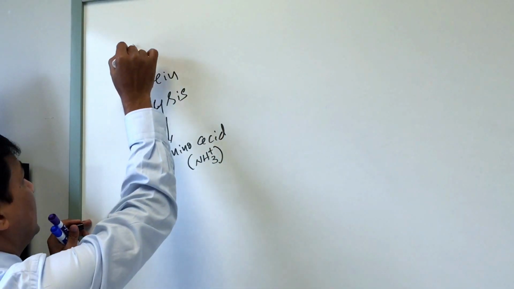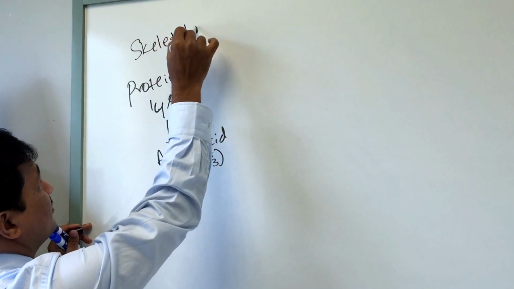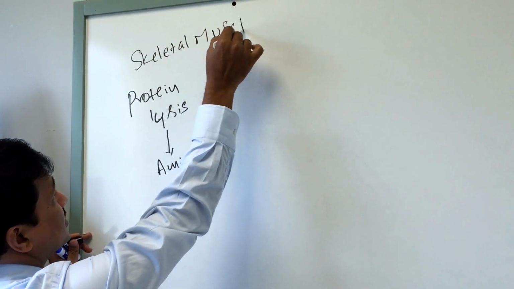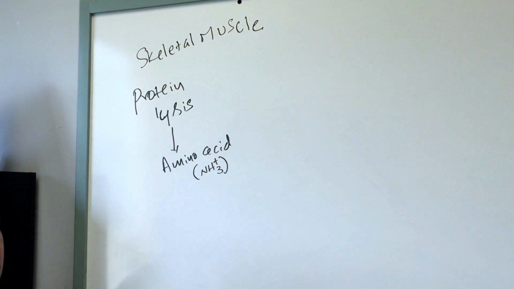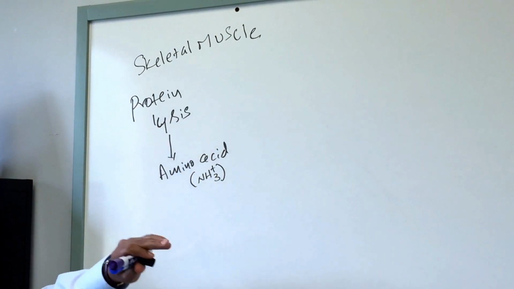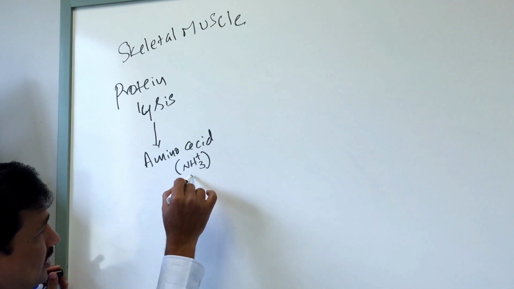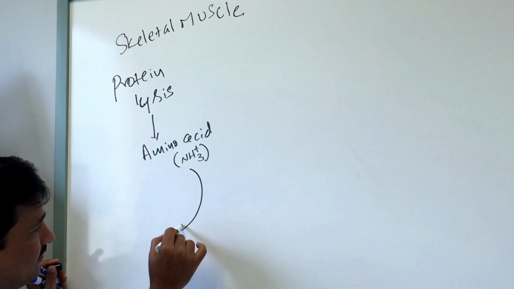So this is in the skeletal muscle. I'll take skeletal muscle as an example. Why am I taking skeletal muscle as an example? Because the majority of our body protein is in the skeletal muscle. So you have proteolysis, amino acids coming in, and the amino acids will undergo a transamination reaction initially.